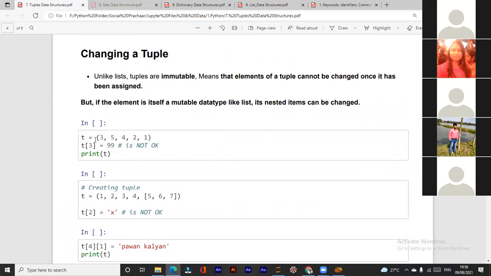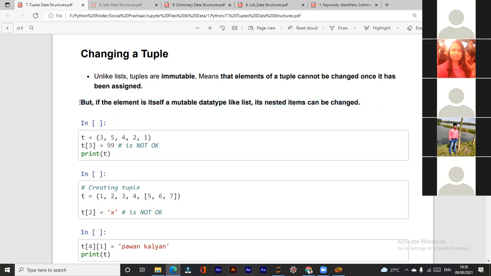Now changing a tuple, is that possible? I just explained it's not possible. We cannot change a tuple. Okay, so the assignment operator doesn't work on a tuple. See, but if the element is itself a mutable data type like a list, its nested items can be changed.